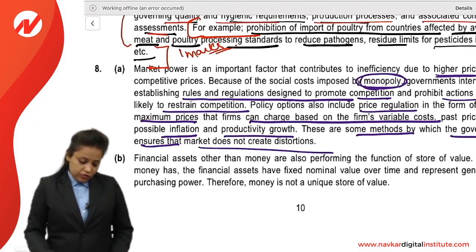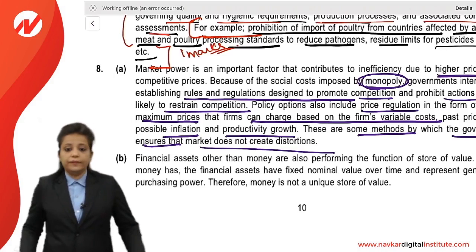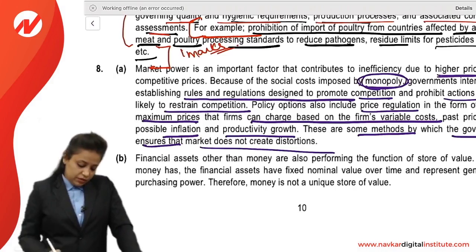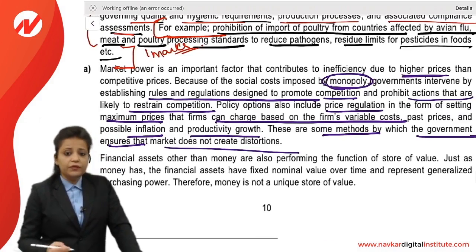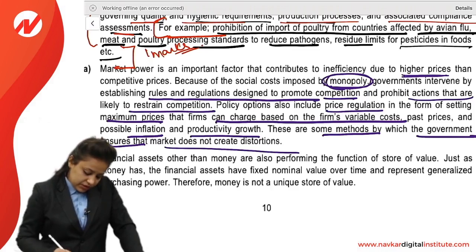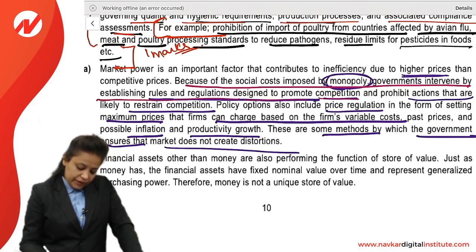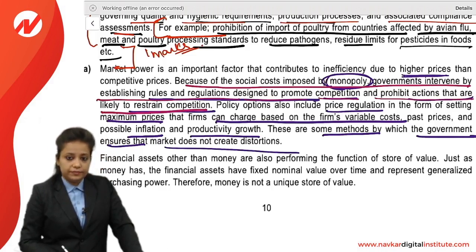Right. So this was our 3 marks question, and in this 3 marks answer we should take care to include some points. First, this is very important to mention: because of the social cost imposed by monopoly, governments intervene by establishing rules and regulations designed to promote competition and prohibit actions that are likely to restrain competition.